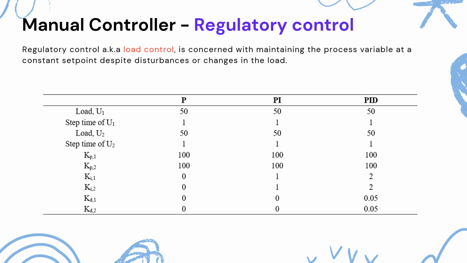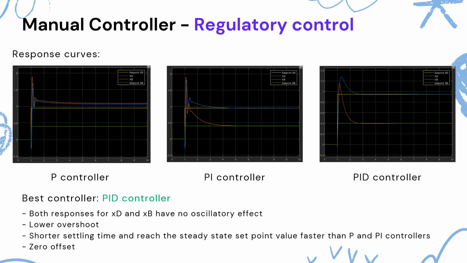Next, we move to the regulatory control using manual controller. Regulatory control, also known as load control, is concerned with maintaining the process variable at a constant set point despite disturbance or change in the load. For regulatory changes, disturbance were introduced, and the system ability to maintain the desired set point was tested. We set the load at 50. Again, the PID controller demonstrates the best performance with the least oscillations and the quickest response to the set point changes.